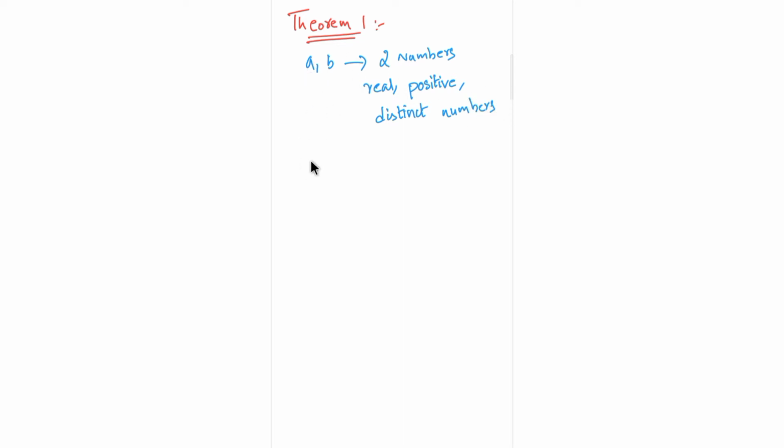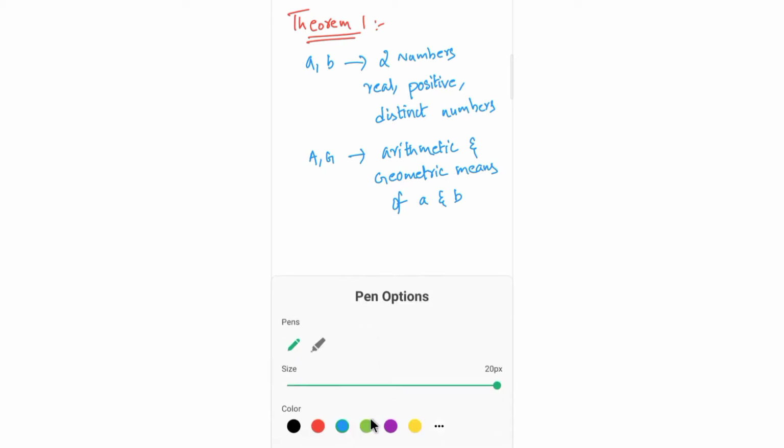And if we assume A and G to be the arithmetic and geometric means of a and b, respectively, then comes the theorem.